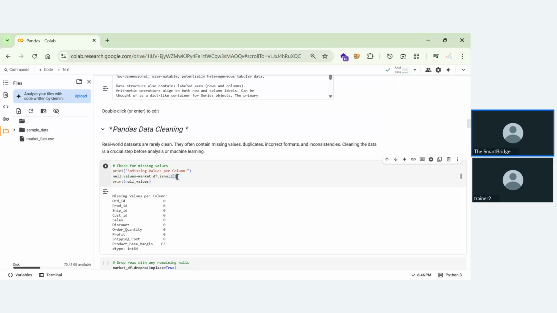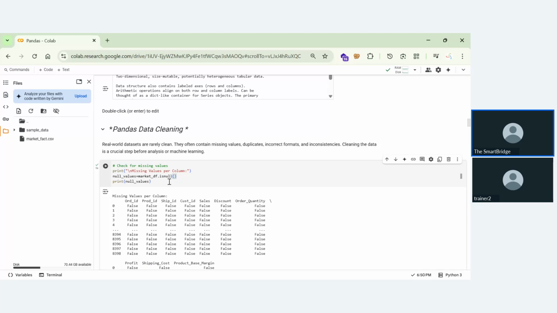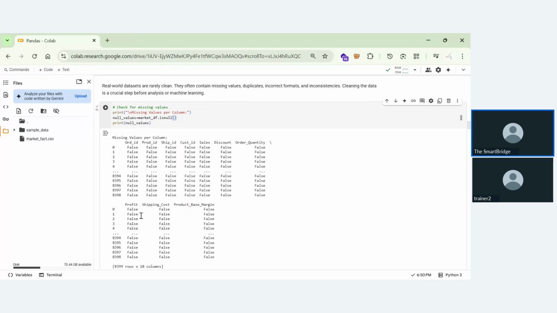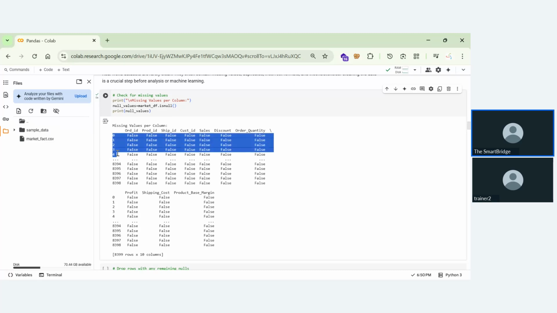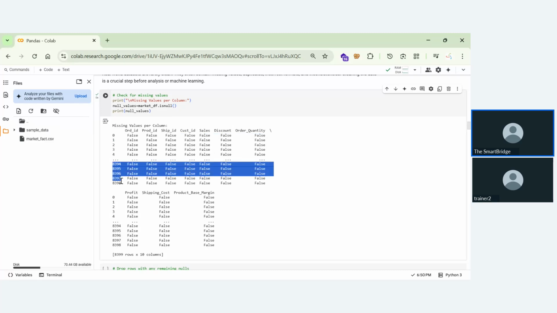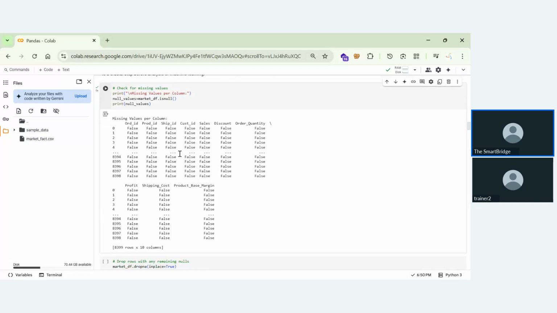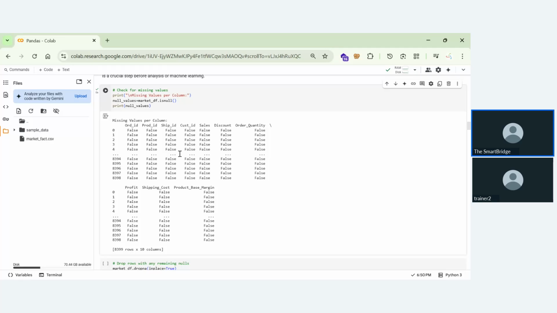Let me just run this. Now you can see this false, right? This false represents that df dot is null is false, false, false, false, in the top 5 and in the last 5. Every detail is being mentioned. That means there is no missing data and no null values. Sorry, duplicates are not checked here. It's only checking null values, so the function is only is null. So in the top 5 and the bottom 5, we can see there are no null values.